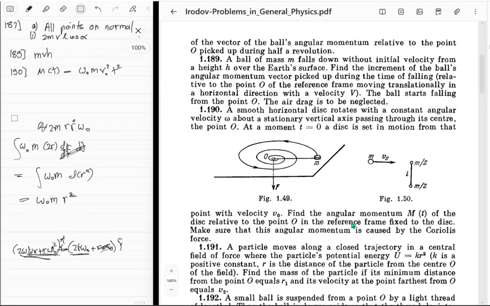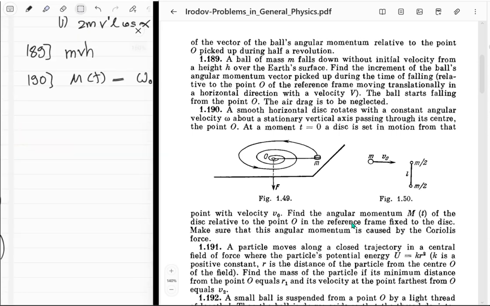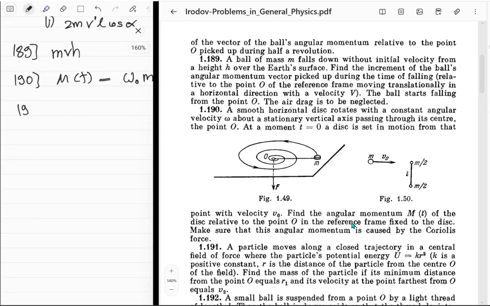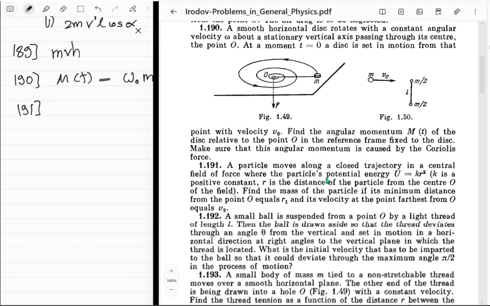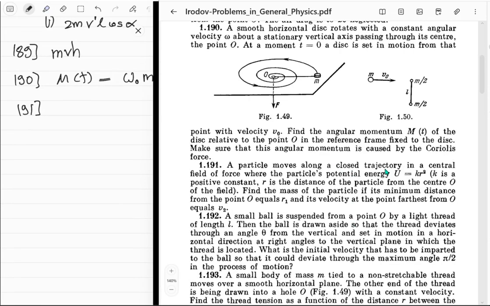Okay, next question, 191. A particle moves along a closed trajectory in the central field of force where the particle's potential is given by k r squared. r is the distance of the particle from the center O of the field. Find the mass of the particle if its minimum distance from the point O equals r1 and its velocity at the farthest point from O equals v2.